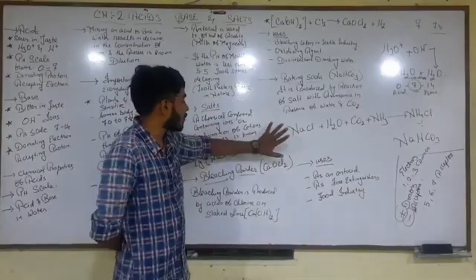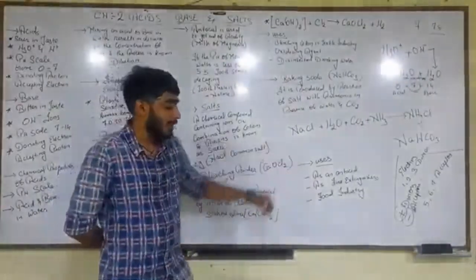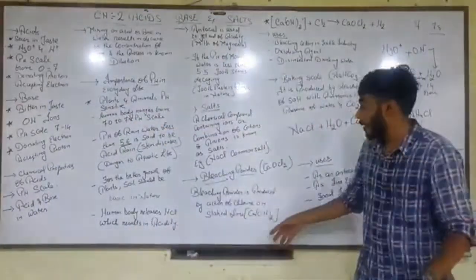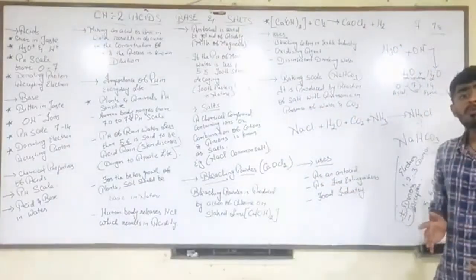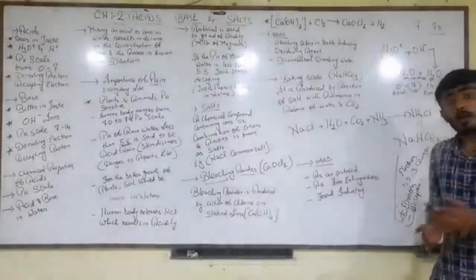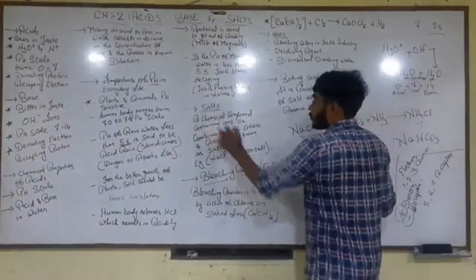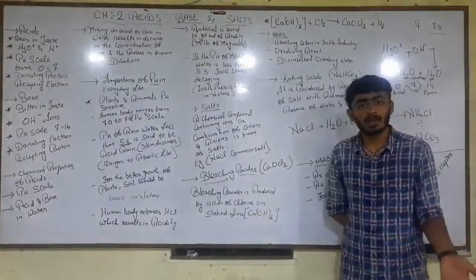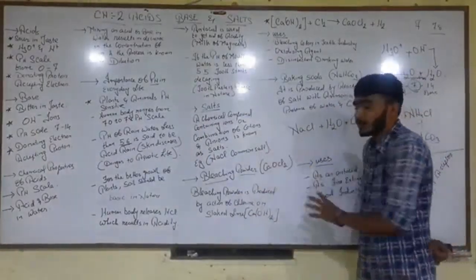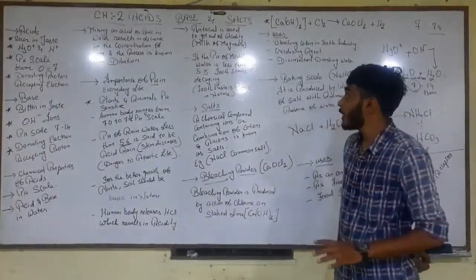So this is what we studied: baking soda and bleaching powder. These are the two salts we studied today. Tomorrow we will study washing powder, which is quite important as well as interesting. I hope you have understood salt. The combination of anions and cations is known as salt. The common salt is NaCl, also known as sodium chloride.